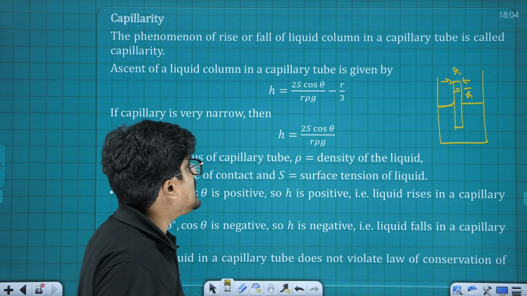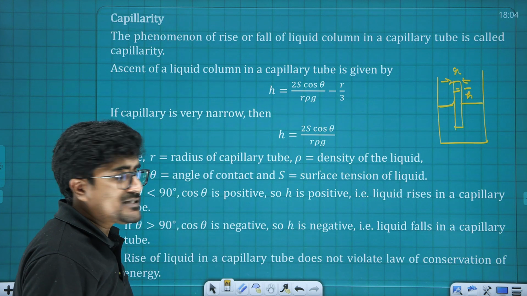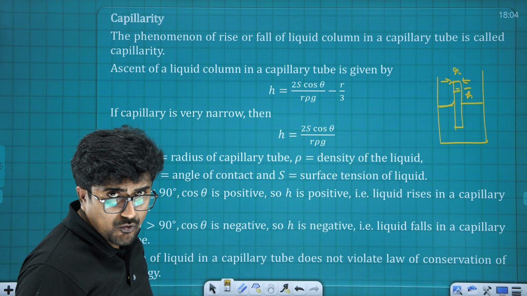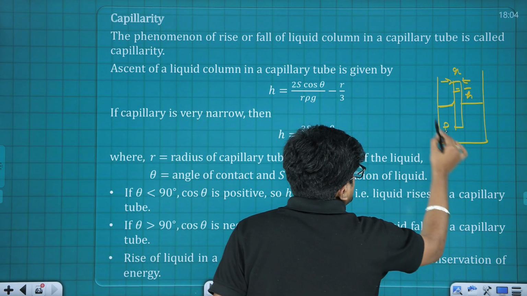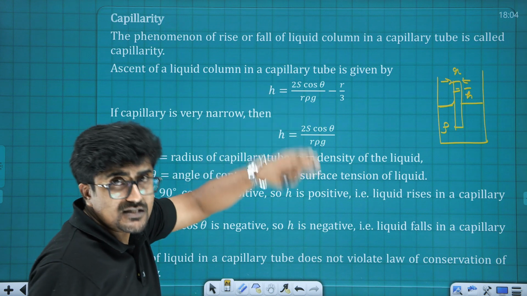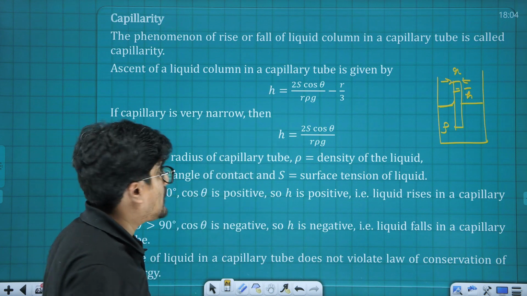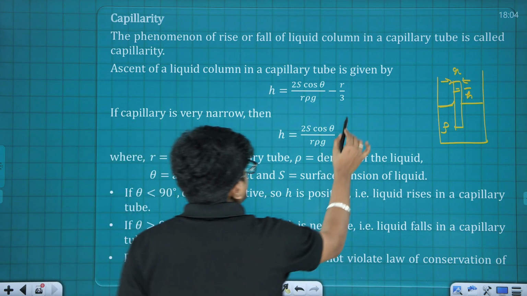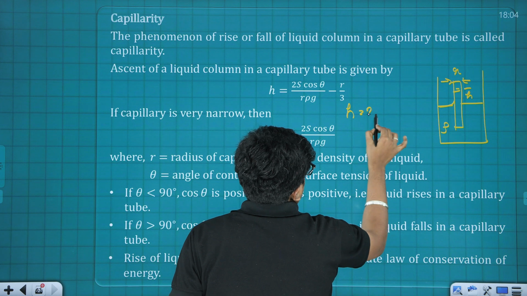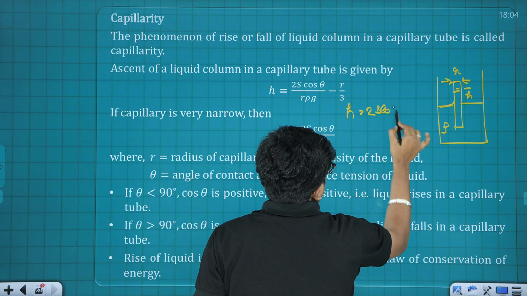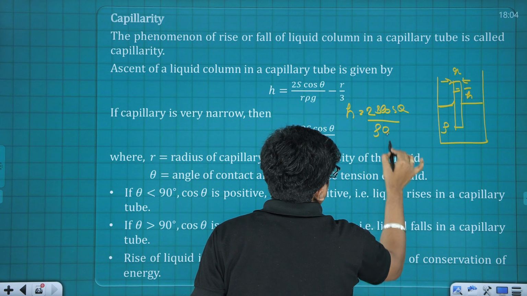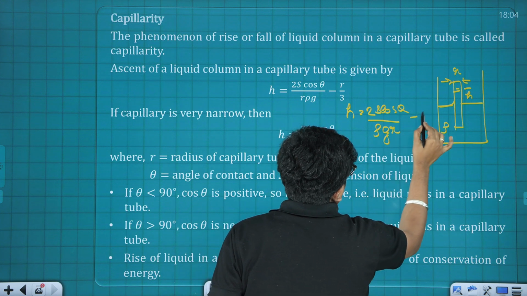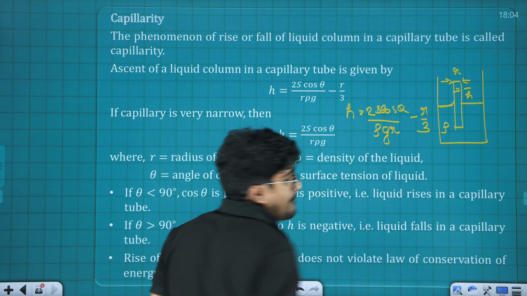So if r is the radius of the tube, S is the surface tension and theta is the angle of contact, and rho is the density of the liquid, the height through which this particular liquid can be raised is h equals 2 S cos theta divided by rho g r, minus r divided by 3.